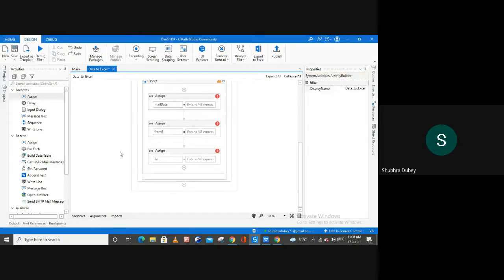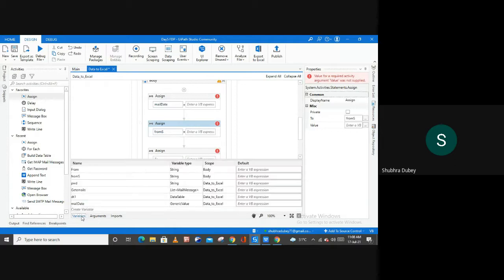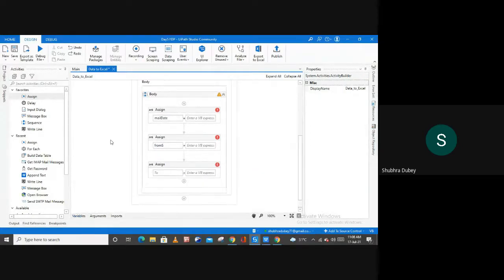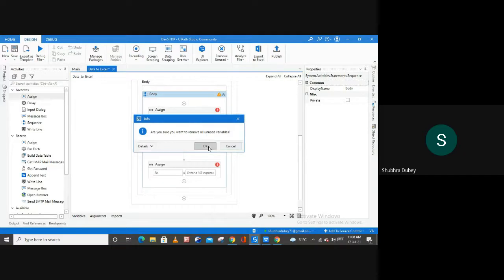Now let me change the variable type of this to generic value. For a moment, let me just remove the unwanted variables from my panel. Are you sure? Yes.